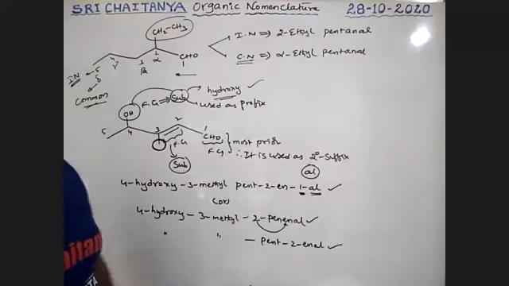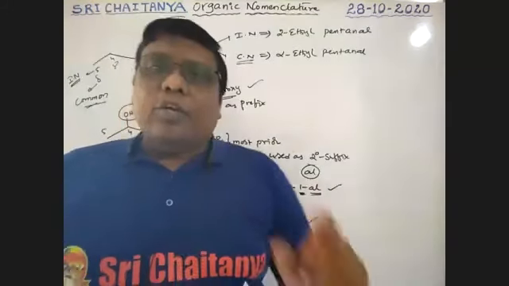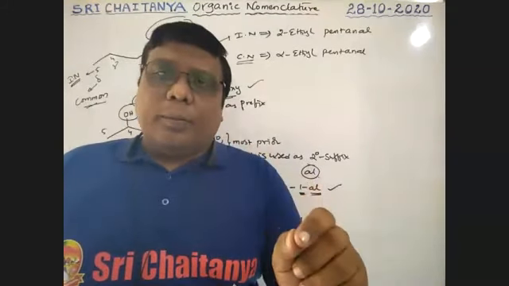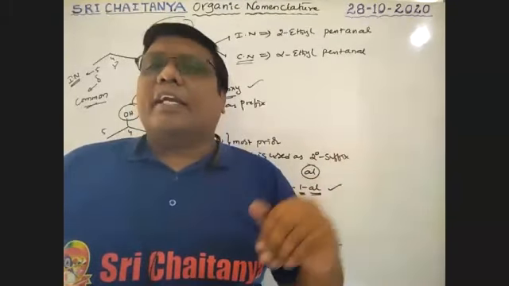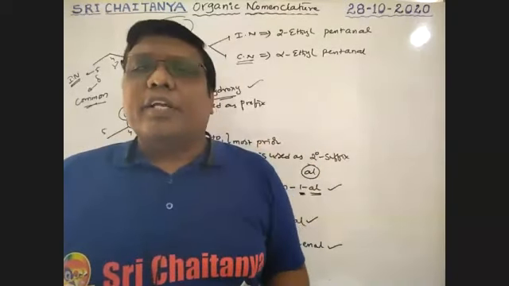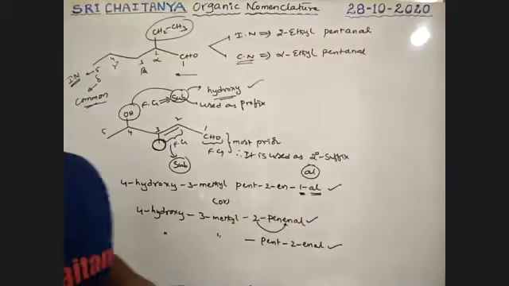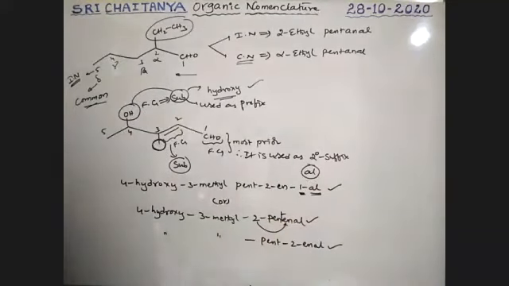So this is the way to write the name of aldehydes. If more than one functional group is there, you identify which one is more prior. That should be taken as the secondary suffix, and all the remaining ones are taken as substituents. Pentenal is accepted, boys.